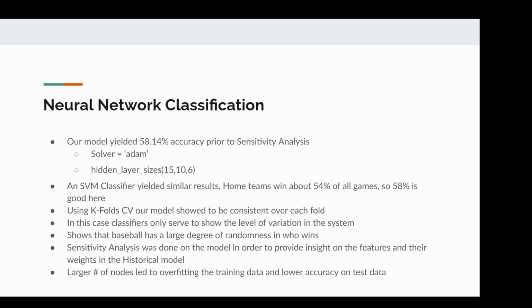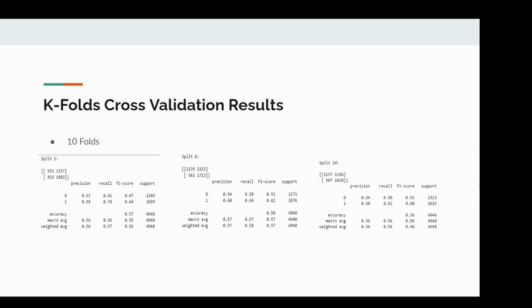This reinforces our inherent belief that baseball is a high variance game and that the edges are very small in it. Further, we used k-folds on the MLP classifier to validate the data set. That is, when we saw everything was consistent across the folds, it gave us some confidence that our data was suited to the task, and also, to a lesser extent, that we didn't screw anything up in organizing and gathering the data. We also ran a sensitivity analysis on the final version of the classifier to identify what it thought the most important features were to winning a game, and I'll tell you how we use those in a little bit. This is just a snapshot of the k-folds cross-validation results that I mentioned above.